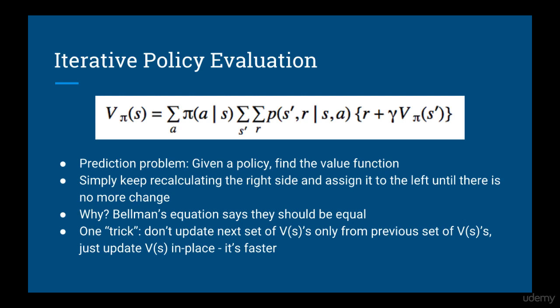The first algorithm we looked at is called iterative policy evaluation. This is called the prediction problem. Given a policy pi, we would like to find the value function for that policy. Essentially, it's just repeatedly assigning the right side to the left side of Bellman's equation. Bellman's equation says that these are supposed to be equal. Therefore, when they are equal, that means the value function has converged. Remember that one of the tricks is that you don't have to calculate the next set of v's from the previous set of v's. We can just update them in place, which has the added benefit of saving memory as well.